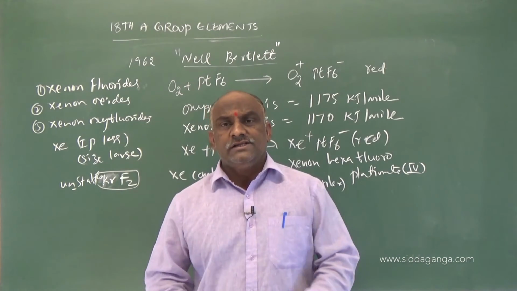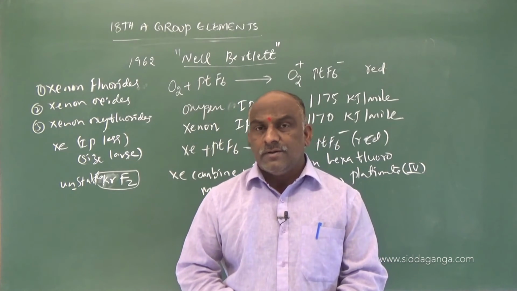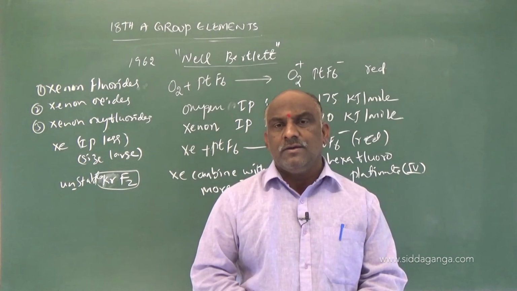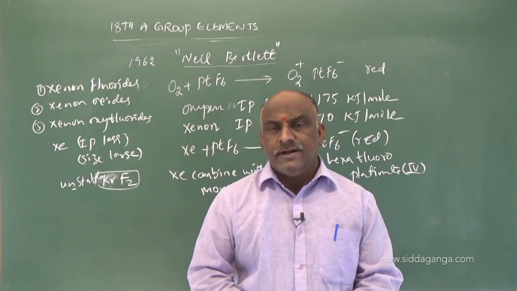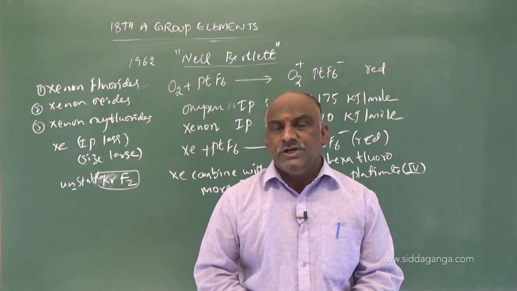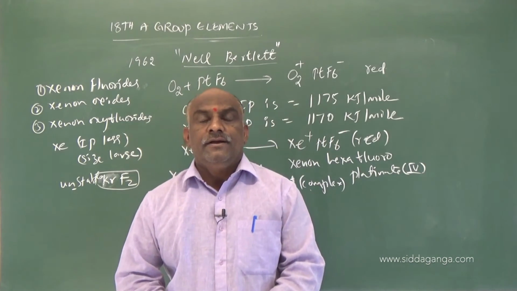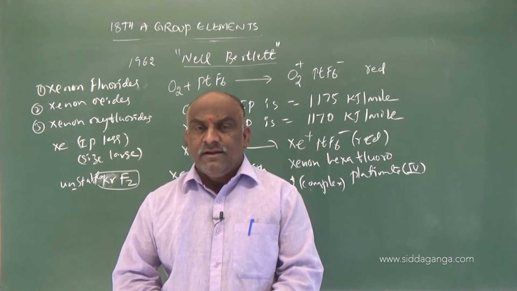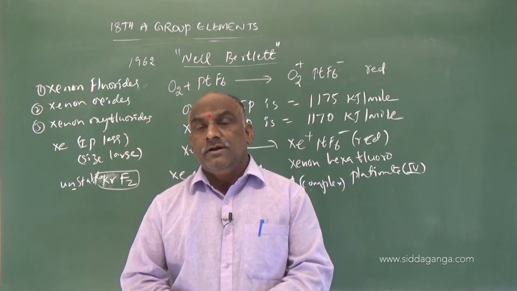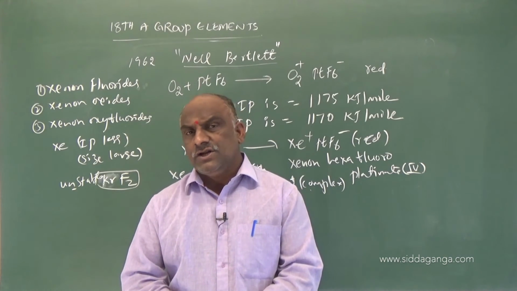All noble gases except radon and oganesson are available in atmospheric air at about 1%. Dry air contains 1% by volume of helium, neon, argon, krypton, and xenon. Radon and oganesson are radioactive elements. Radon is a decay product of radium, and oganesson is prepared from californium with calcium; its half-life is very short, 0.7 milliseconds. The remaining elements are available in dry air in small quantity, so these are called aerogens.